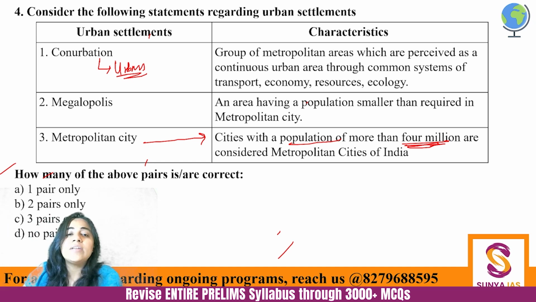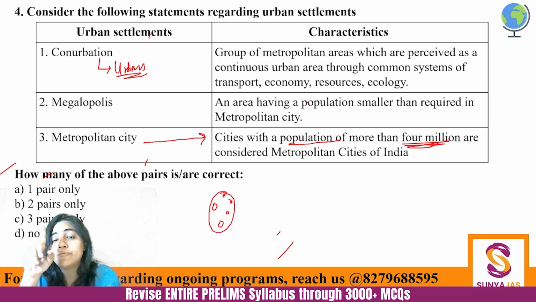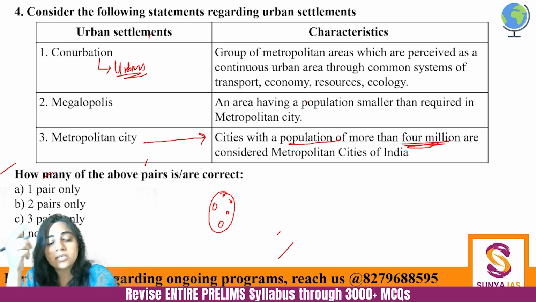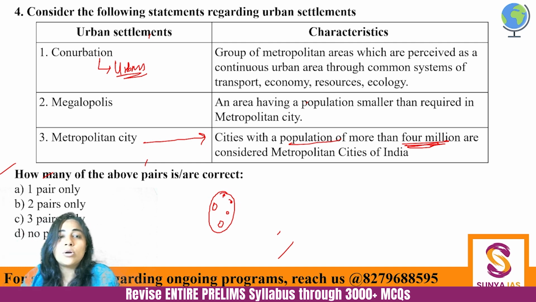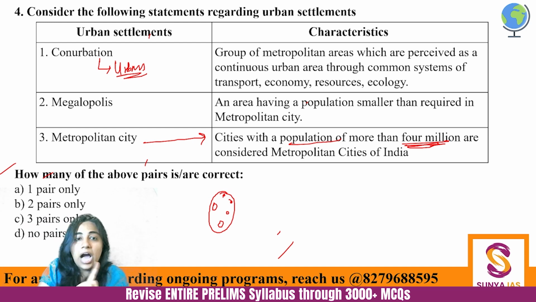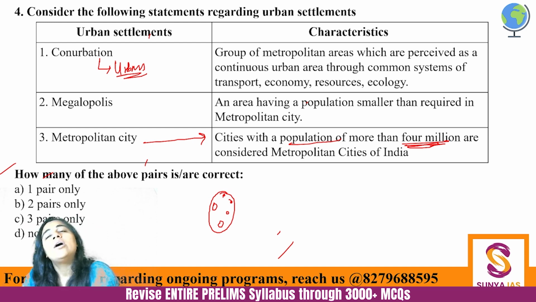Okay. So if let's say this is one city, this is one town, and you merge them all, you make them one city, that becomes a conurbation. Okay. So that's a conurbation, and all these terms are not used in India. Conurbation is not used in India as such, not for Indian settlements. Conurbation is more of a European term. Okay. So conurbation is not a group of metropolitan areas which are perceived as continuous.